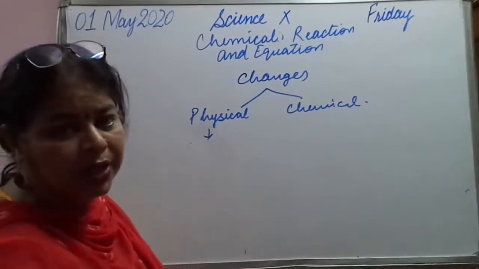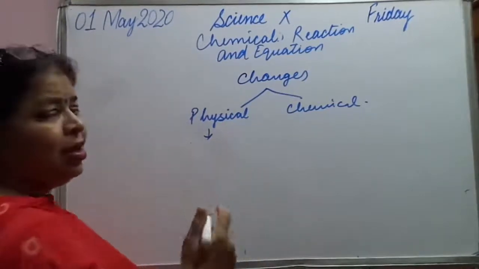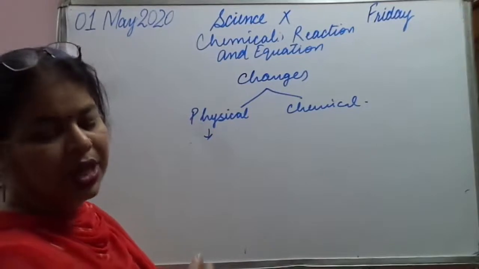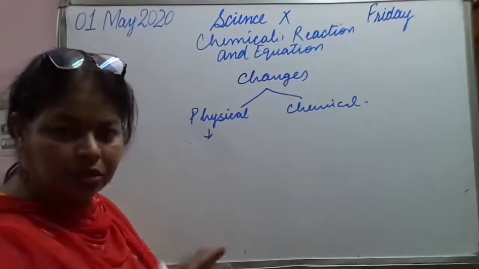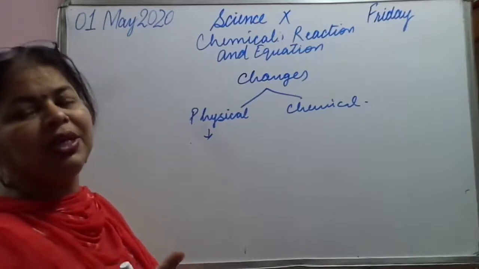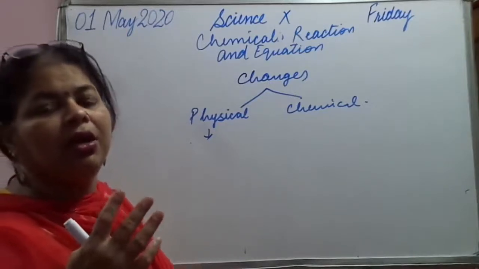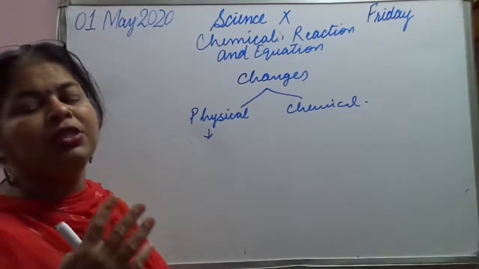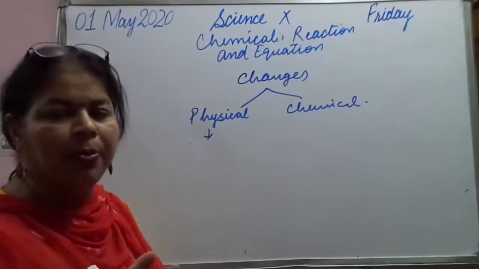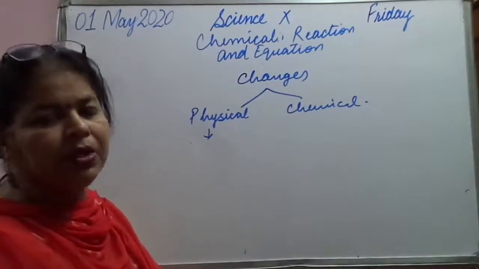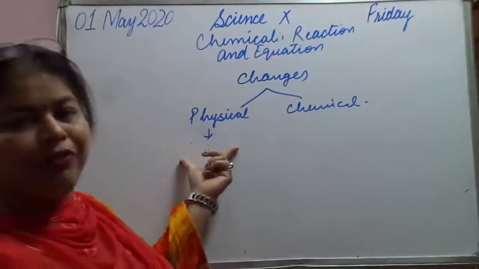The chemical properties of the substance do not change. Only physical appearance may change. Means they can change from one state to another state, or like temperature. Basically we are saying that the physical properties of the substances can show any type of change, but chemical properties remain the same. So such types of changes are called physical changes.